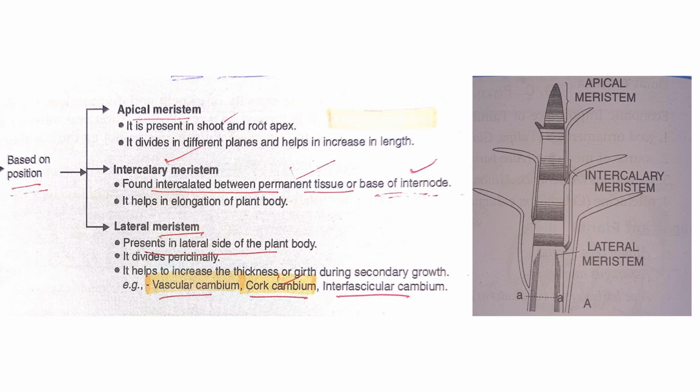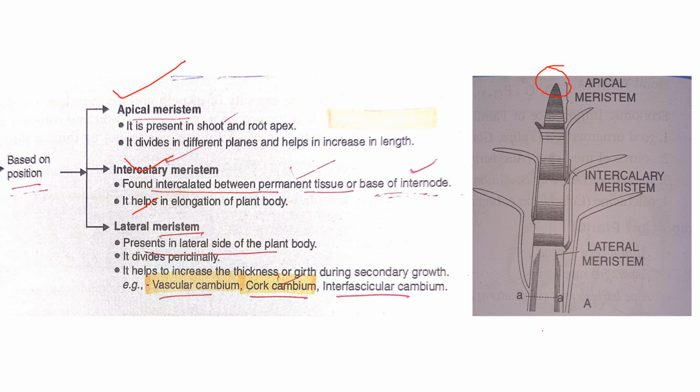Then based on position, it can be apical meristem, intercalary meristem or lateral meristem. Apical meristem is only found in the root apical meristem and shoot apical meristem. The terminal part of the shoot is the shoot apical meristem, and the terminal part of the root is known as root apical meristem.